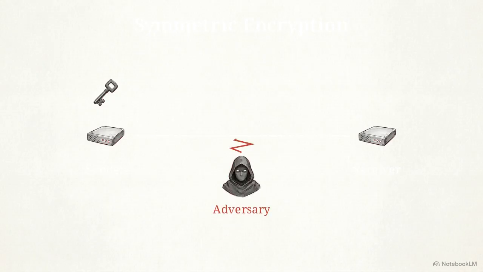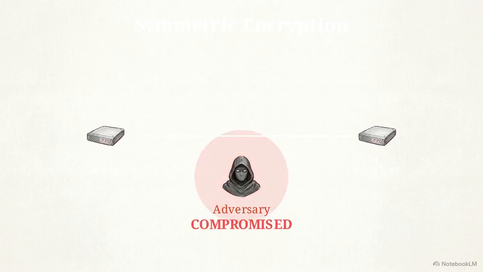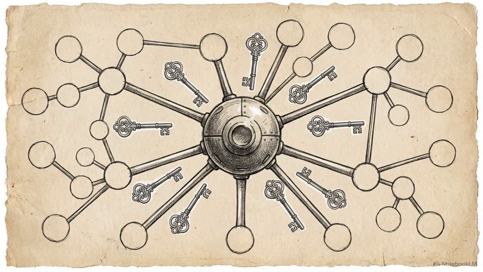Early digital security relied on symmetric encryption. Both the sender and the receiver share a single private key used to lock and unlock the data. But the key itself must be distributed before communication begins. If an adversary intercepts this key exchange, they capture the ability to decrypt all subsequent communications. Sharing a secret over a public channel inherently risks the secret.